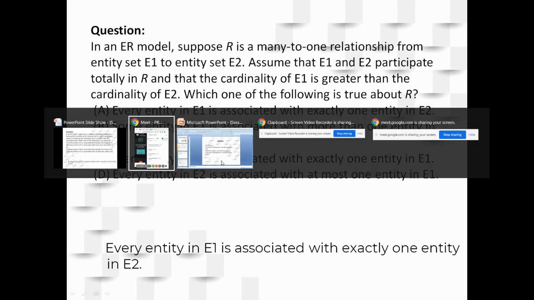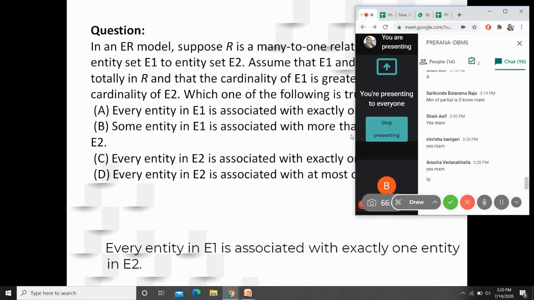This is a lengthier question, a thought-provoking question taken from GATE.